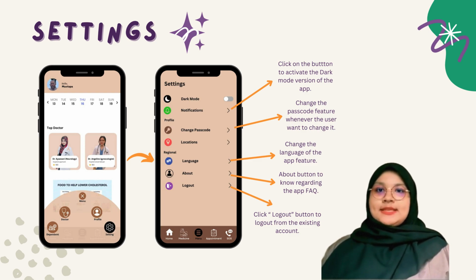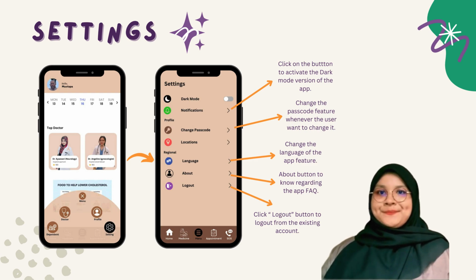The user can click on the setting button in the menu homepage to go to the setting options. The setting page will appear. The first option that the user can choose is dark mode. By clicking on the dark mode button, the user gets to see the dark mode version of the app. Next, the notification button. Below the notification button, there is a change passcode option for the user to change their passcode.